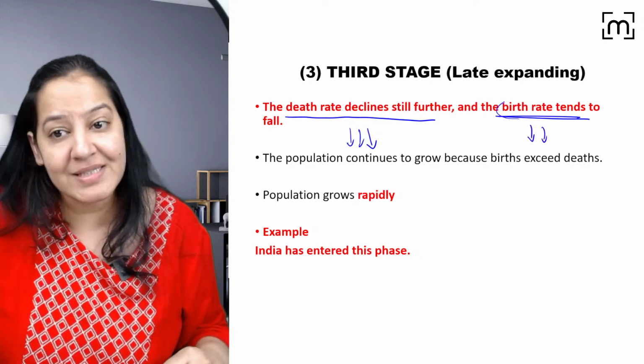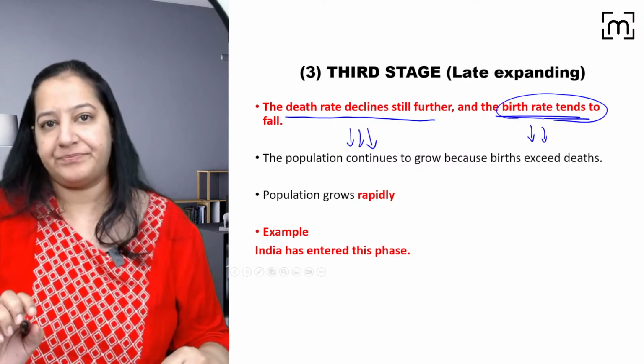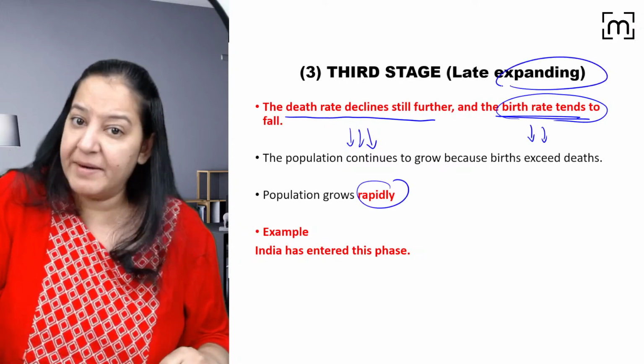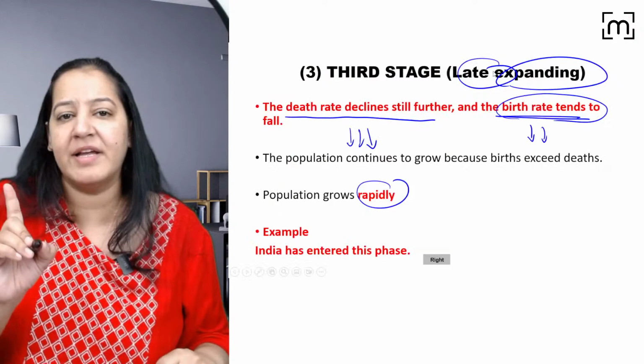So birth rate started to decline for the first time, right? And population will grow. Still it is expanding, but it is late expanding. Here it was early expanding, here it is late expanding.